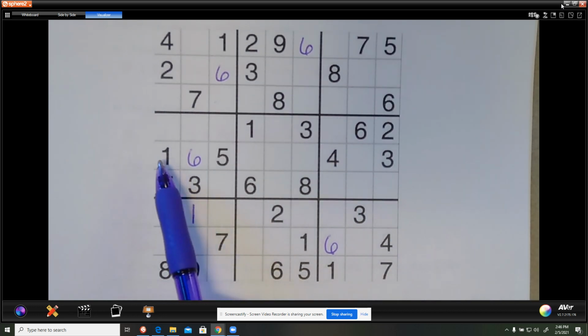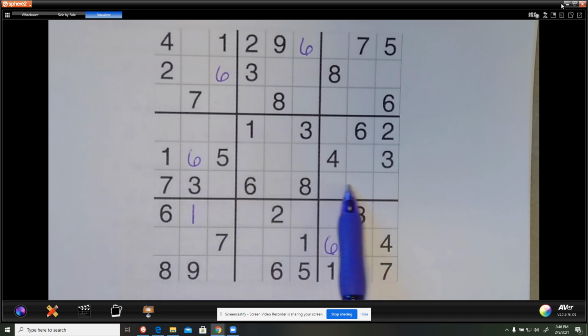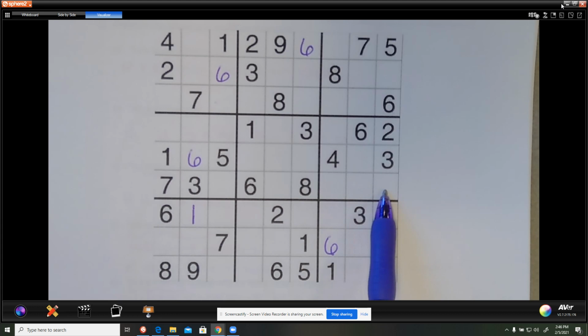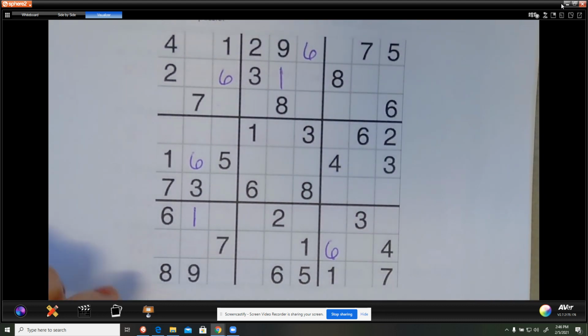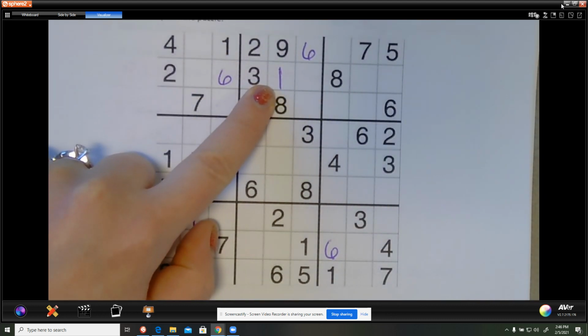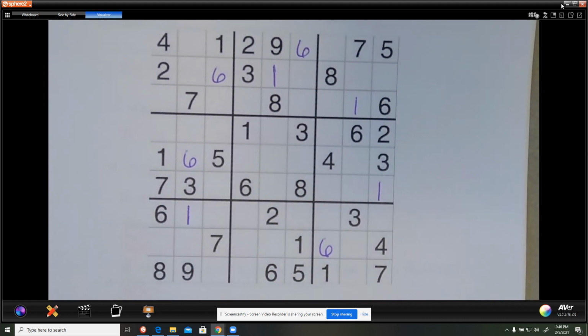All right. 1, 1. So this row has a 1. Got to be in this box, can be either here or here, so I'll have to wait on that. Here's a 1, 1, here's the middle one then. 1, 1. Got to be in this row right there, and so then all of a sudden, yes, I can say that's the 1, and I got all the 1s. All right, so I really like to use like 2 columns to kind of eliminate things. If you guys are seeing that pattern, that's pretty cool.